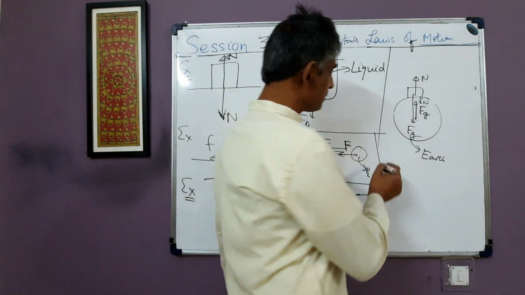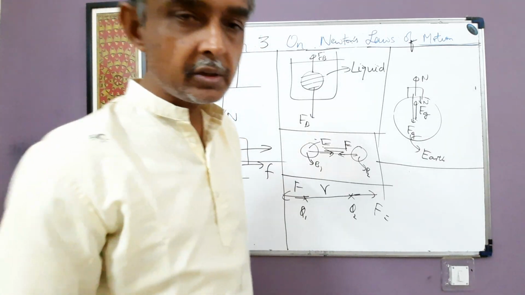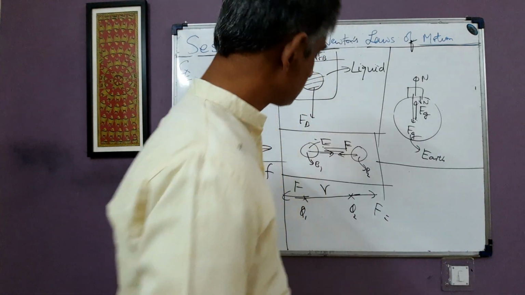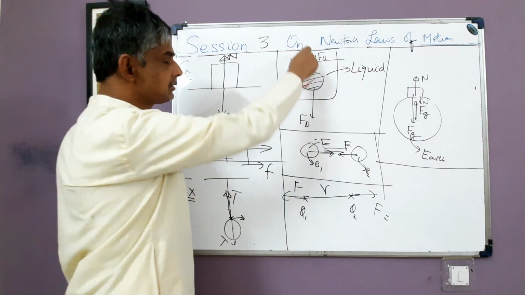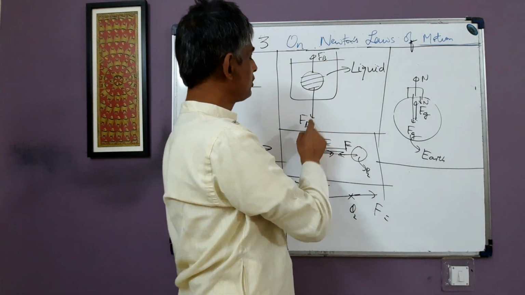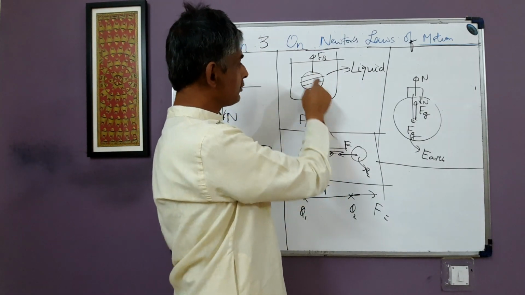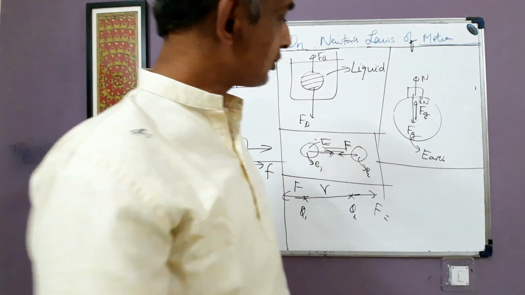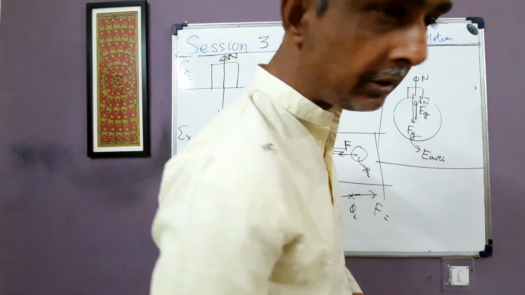One more thing should be kept in mind. These action-reaction pairs are not on the same body. They are on different bodies in contact. What I would like to say is that these two FBs are an action-reaction pair, but they are not on the same body. This FB is on the block due to the liquid, and this FB is on the liquid due to the block. So action-reaction pairs are not on the same body; they are on different interacting bodies. This point should be kept in mind.